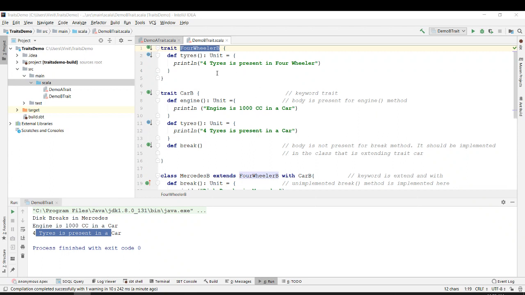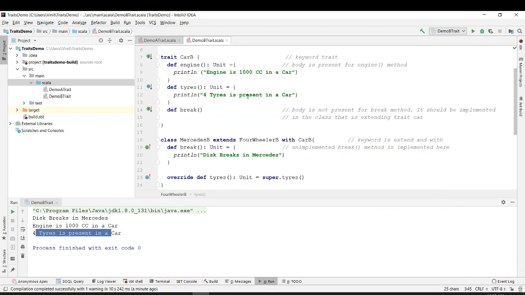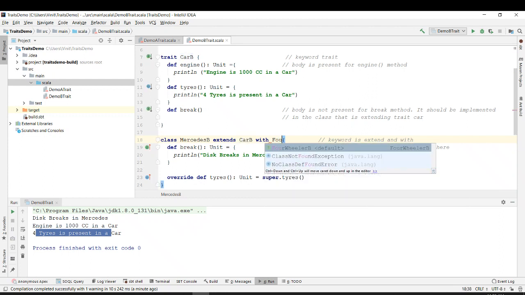What can we do if we want this, four tires is present in a four wheeler, to be printed? We need to write that word at the last, I mean, with near. We have to replace with car B. Car B will come over here and four wheeler will come over here.